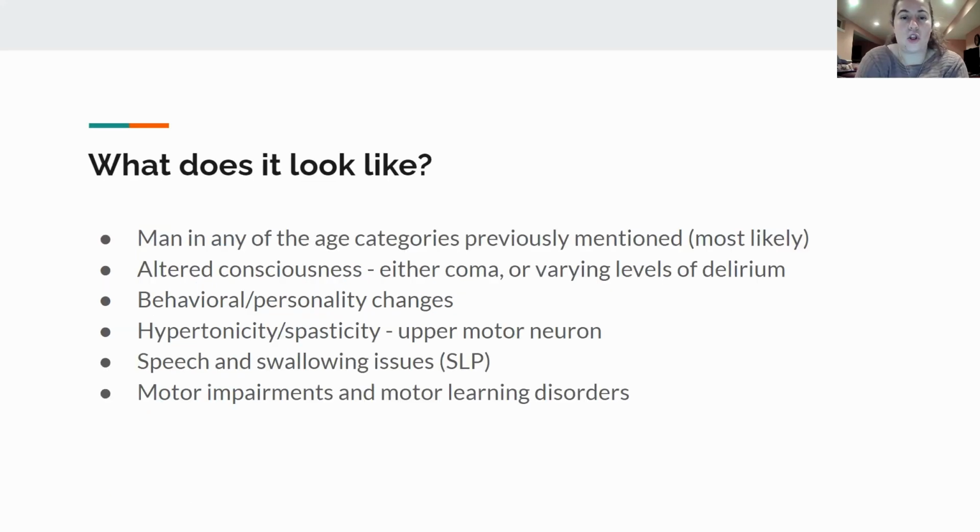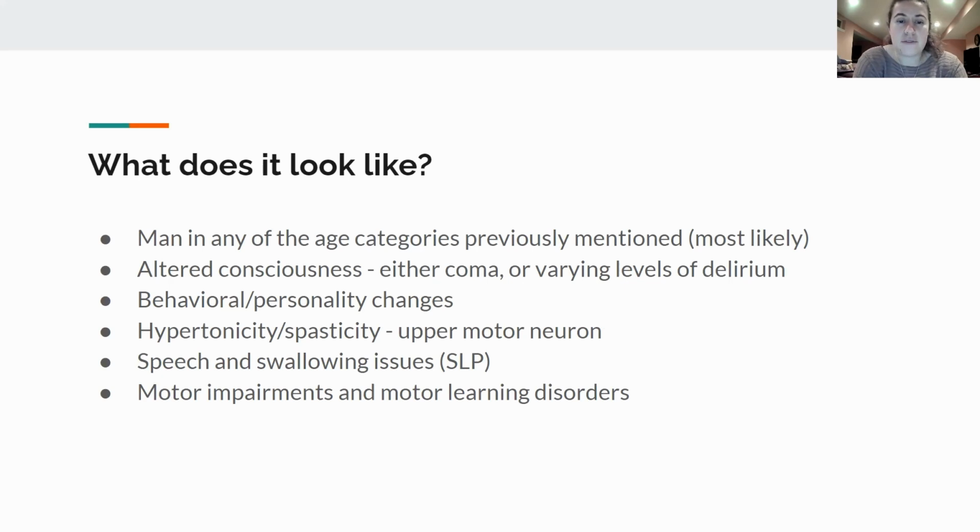What does it look like? So a traumatic brain injury is going to look like a man, most likely, if we're looking at a boards question, that's the thing. And they're going to be any of the age categories that I previously mentioned. So that's 0 to 4, 15 to 19, and then 65 plus, most likely. So that's how it's going to show up on the boards.